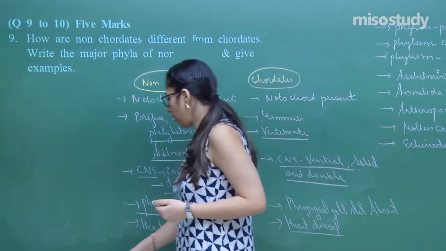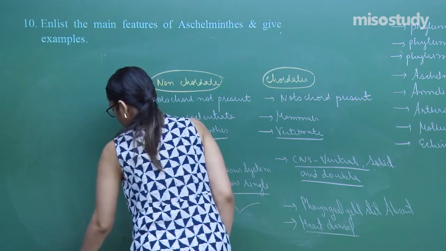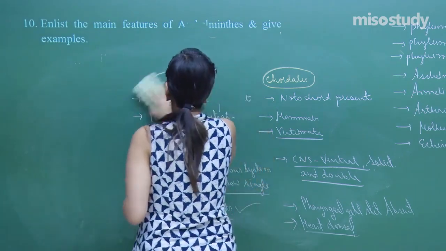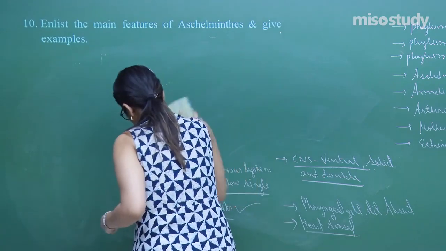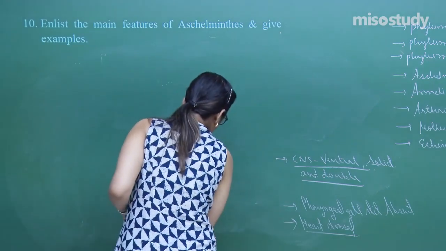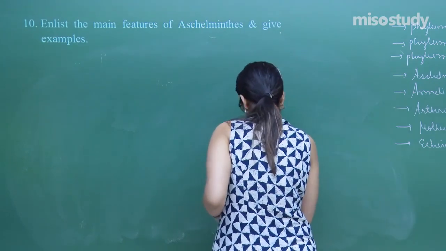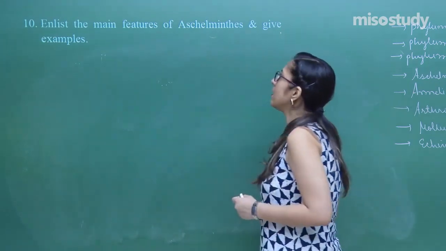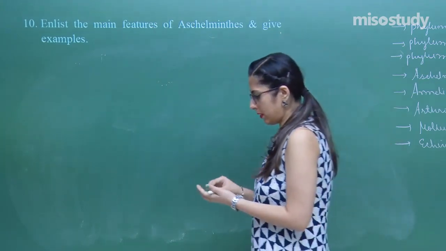Now let's move on to our last question, that is a question number 10. Enlist the main features of Ascaleminthus and give examples.